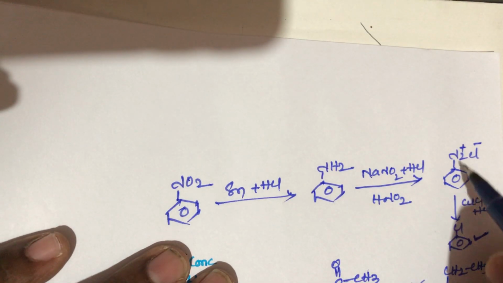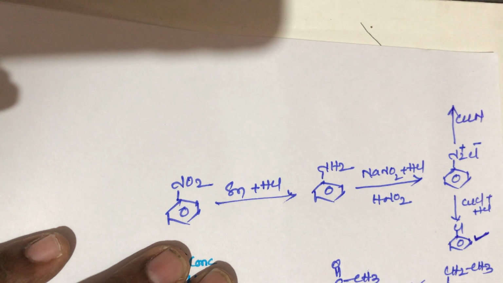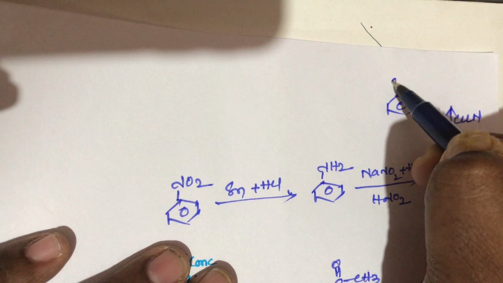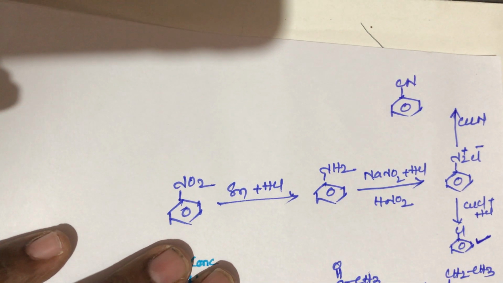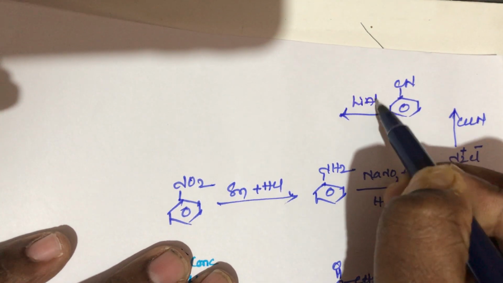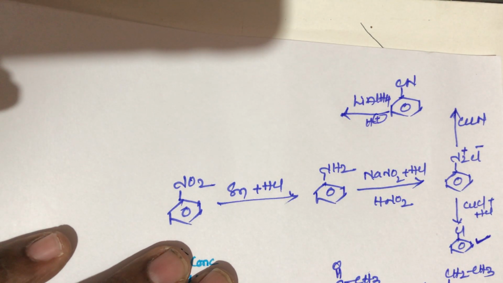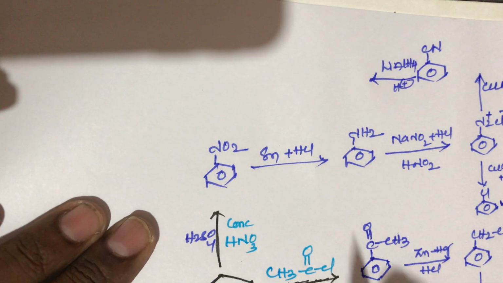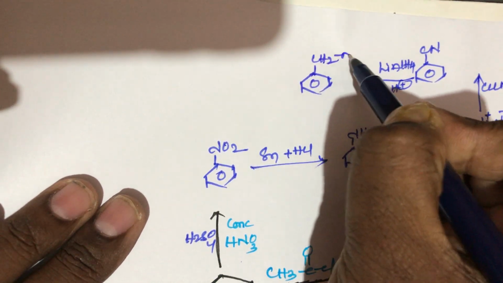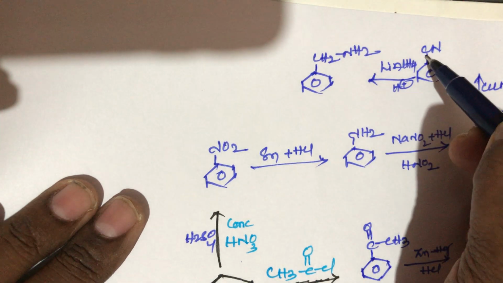This benzene diazonium chloride again reacts with CuCN, copper cyanide. What happens? Cyanobenzene will be formed. This cyanobenzene again reacts with lithium aluminum hydride in the presence of dry ether. When cyanobenzene undergoes reduction with lithium aluminum hydride, the product is C6H5CH2NH2.